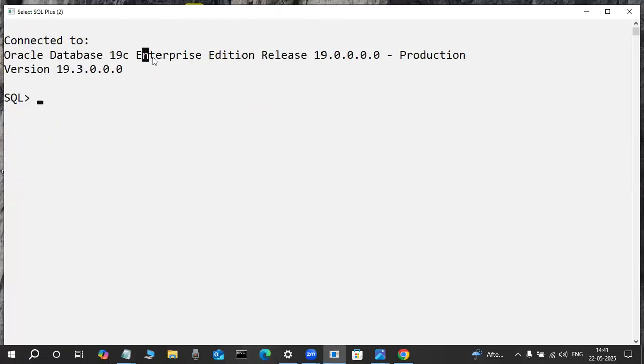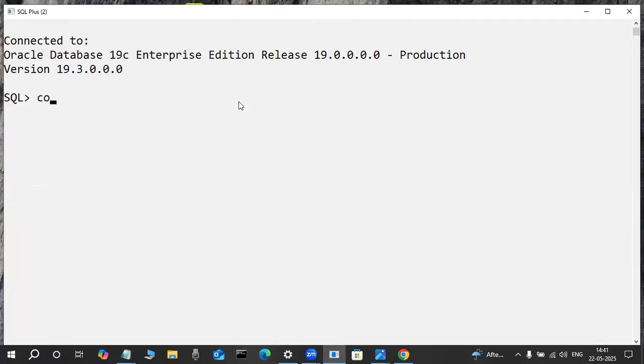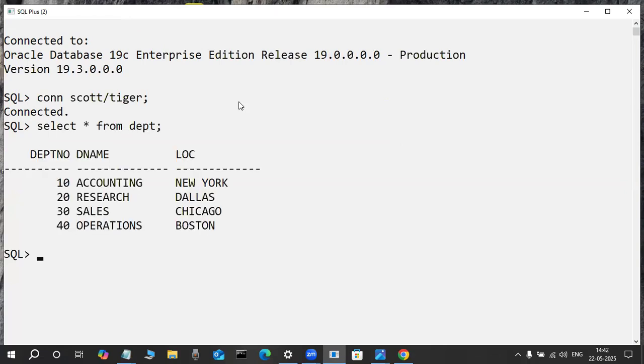Observe here, in this enterprise edition, the enterprise edition software is there. I will tell you all those things next, don't worry. In that enterprise edition, the extra user is Scott. But how will you understand, as you are a first-time newcomer? These users and all these things, I will tell you one by one. That's why up to now, during installation, I am not telling you this knowledge is required.